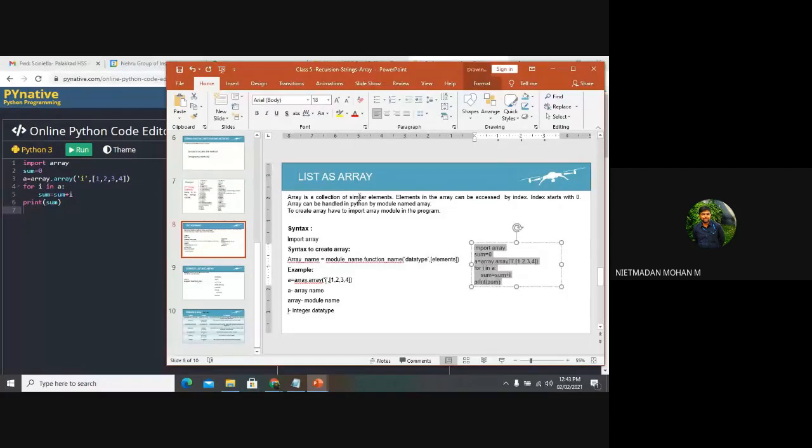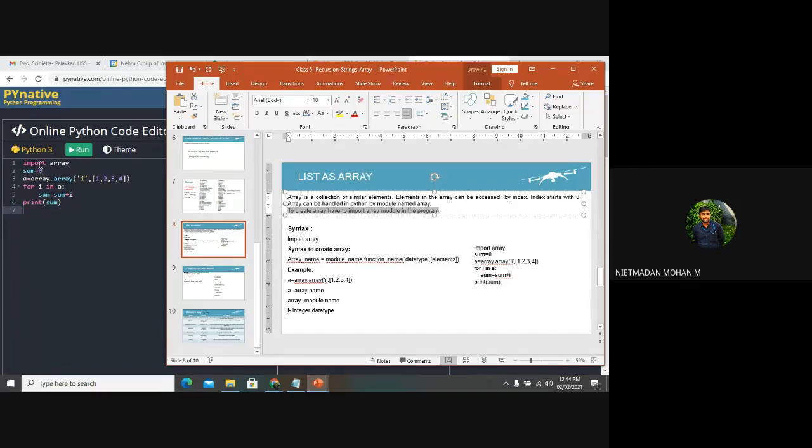How will you find out whether you are going to use the array function in your program? You can see this last line: to create an array, you have to import the array module in the program.